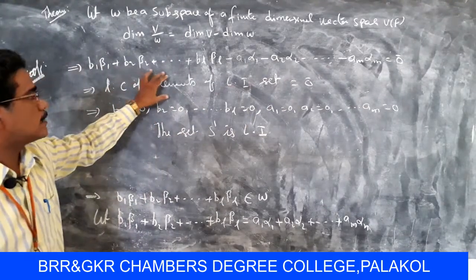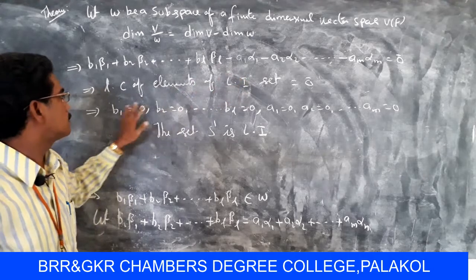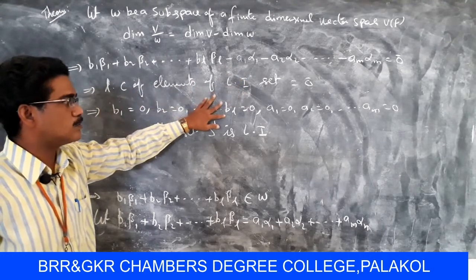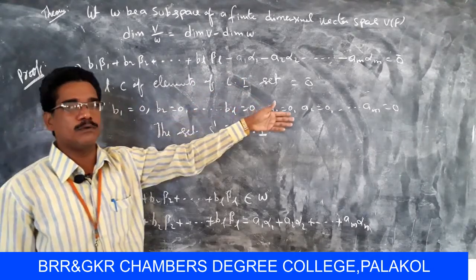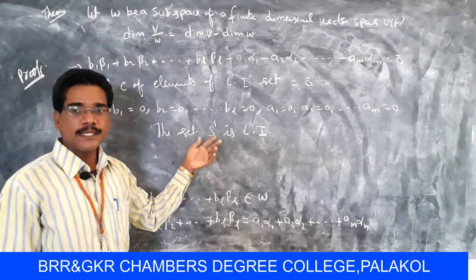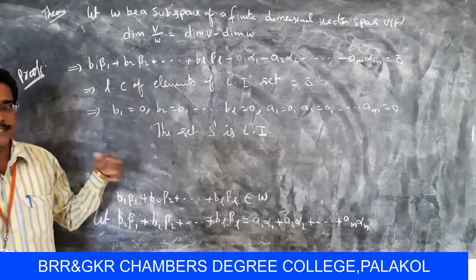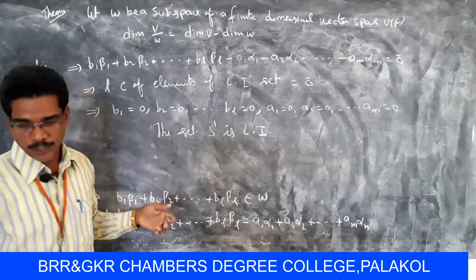It is a linear combination of elements of a linearly independent set equal to 0 bar, that means B1, B2 and so on BL equal to 0 and A1, A2 so on AM equal to 0. So finally the set S dash is linearly independent. Now to prove that L of S dash equal to V by W,